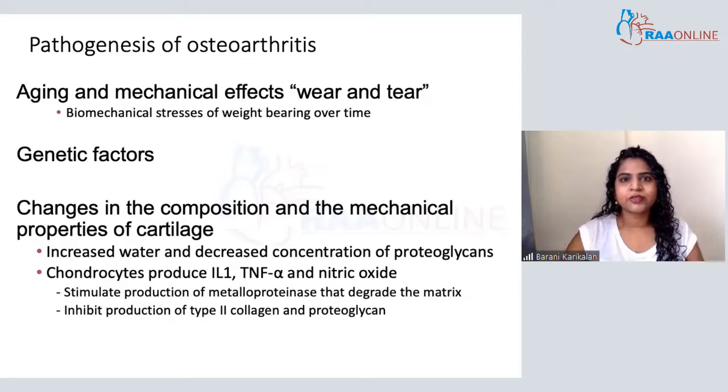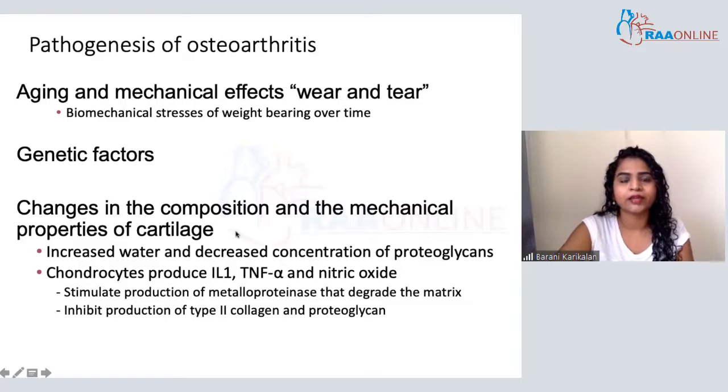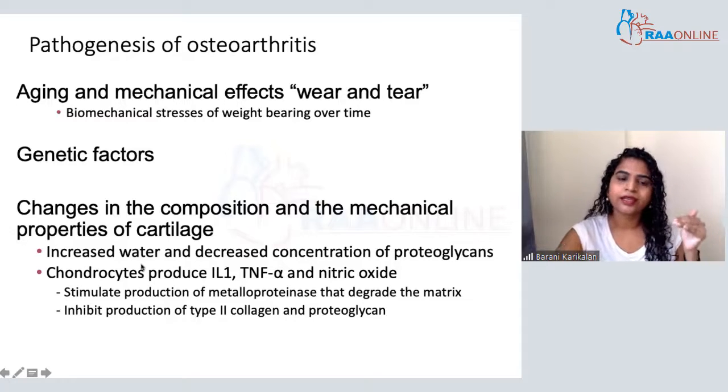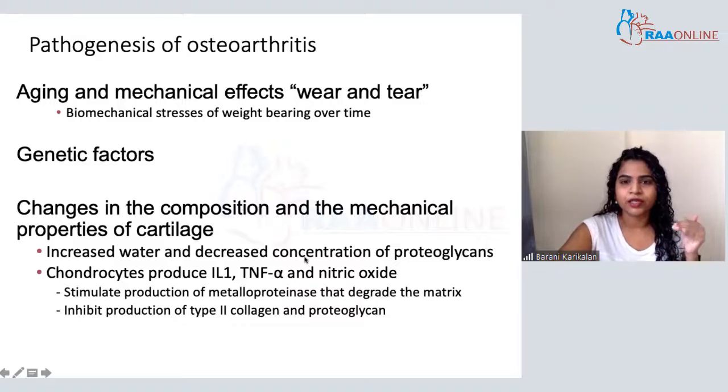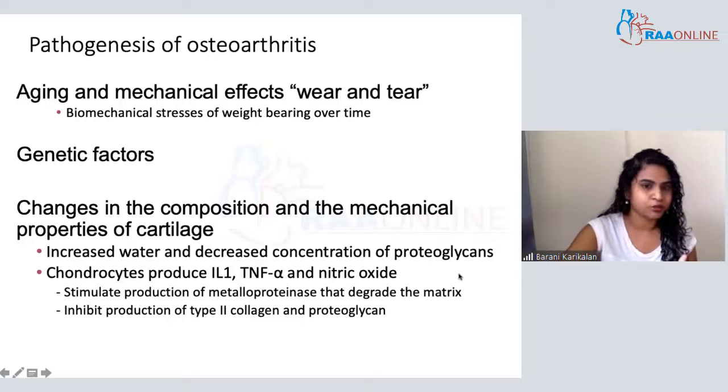Pathogenesis, as I explained, is nothing but aging and wear and tear over a period of time. Over many decades the joint has been working hard, and that wear and tear causes degeneration. That is the main pathogenesis, and there are some genetic factors where mutations are inherited. Over time there are changes in the composition and mechanical properties of the cartilage. As I told you, increased water means less shock absorption, and decreased proteoglycans or collagen also means less shock absorption.